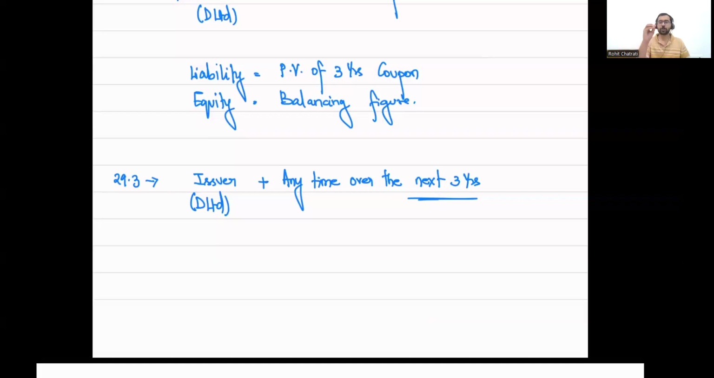If the issuer has an option to convert it at any point over the next 3 years, the issuer can actually avoid payment of coupon as well. How can it avoid the payment of coupon? By choosing to convert it in the first month. Coupon is payable at the end of year one, end of year two, and end of year three. If the issuer chooses to convert it into equity shares at any time before year one, let us say in month one, month two, or month 10, then it can avoid the payment of coupon for year one, year two, and year three, and it can also avoid the payment of redemption value.